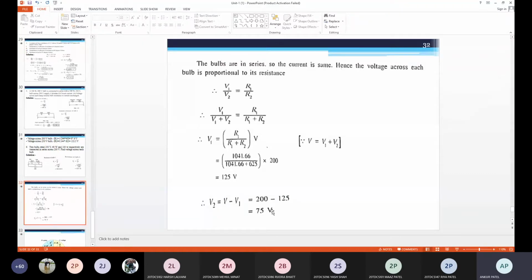Just tell me the answer. I am telling the sentence. Okay. A lamp rated 100 volt, 75 watt is to be connected across 230 volt supply. The value of resistance to be connected in series with the lamp. Also find the power occurring in the resistance. I am repeating. Only one lamp is connected and one resistance is connected in series. Okay. And the voltage applied across is 230 volt.